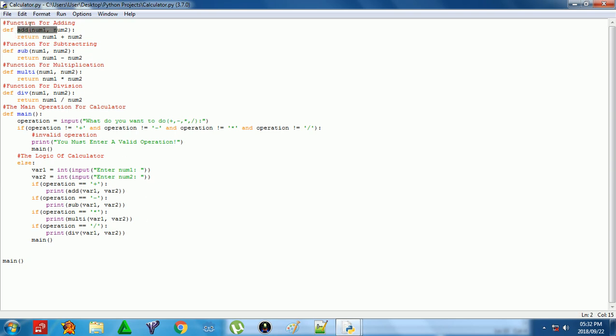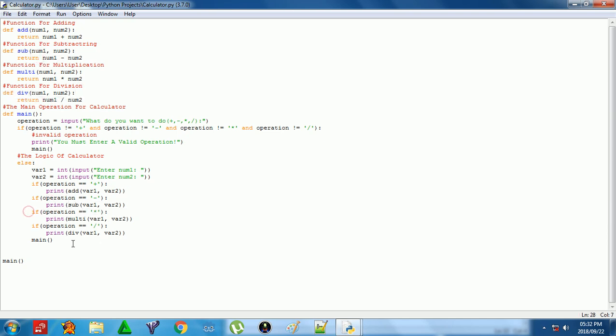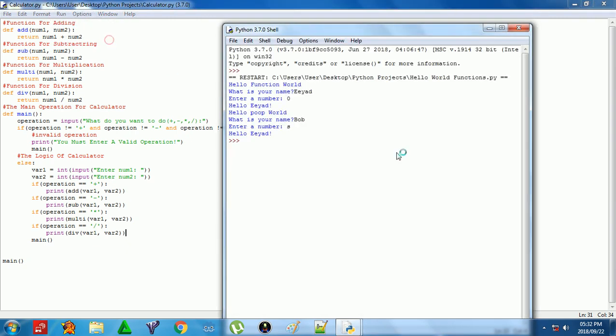That means it will return the two variables plus together and will give it back to you. Then if the operation is minus, it will do the same for subtraction, the same for multiplication, and the same for division. Then it will run main again, and it will be in a continuous cycle, so it can actually work as a calculator, not stop working after you're done.